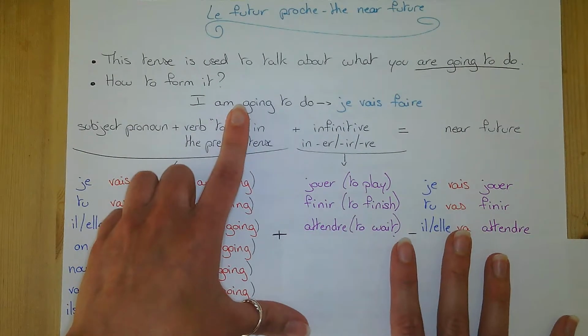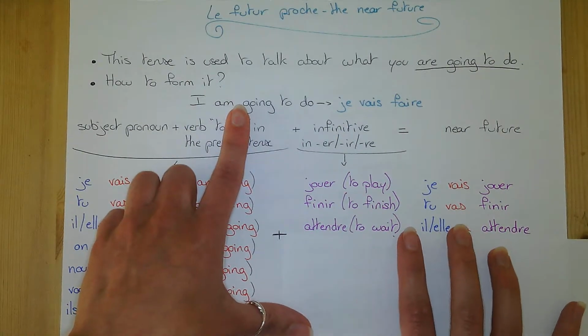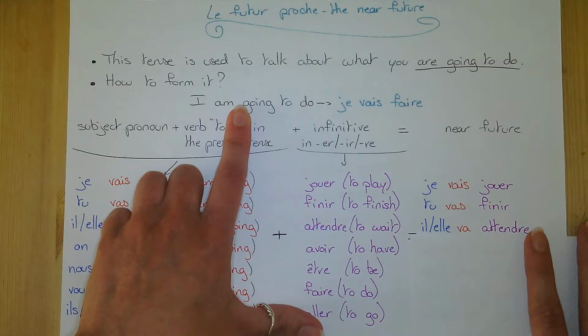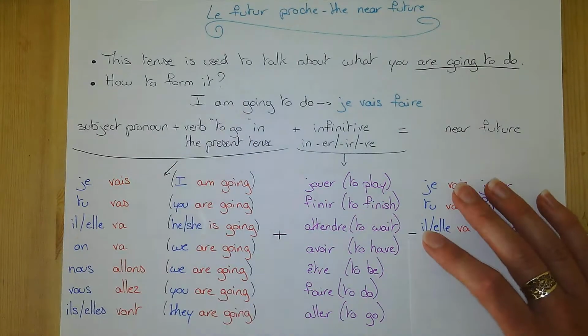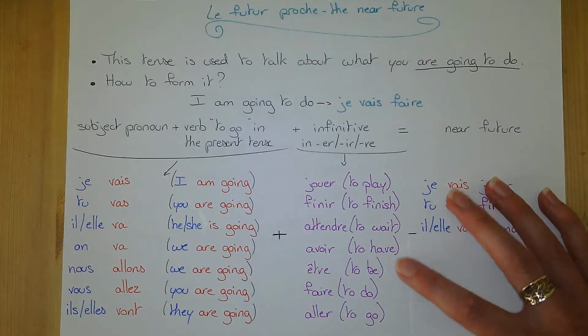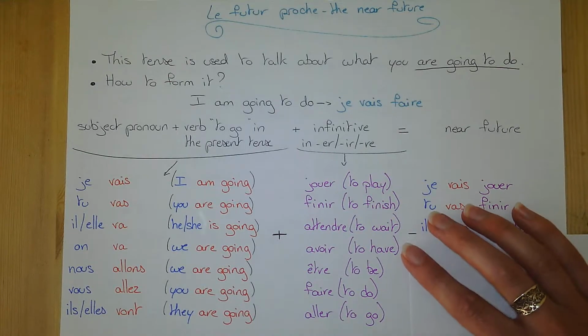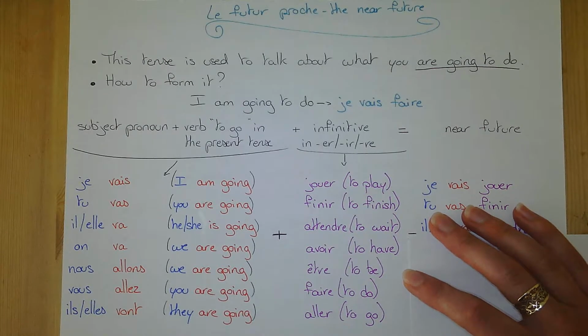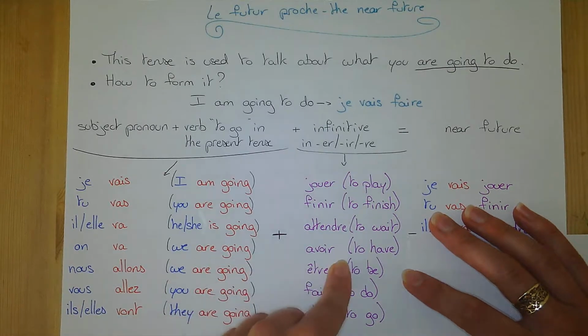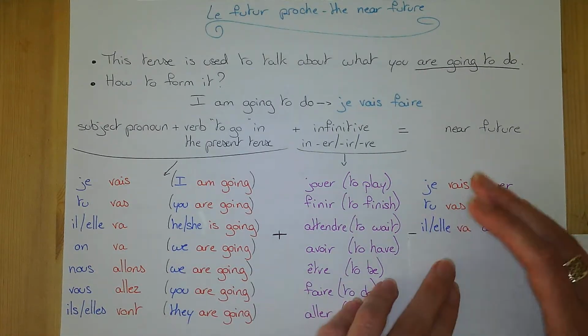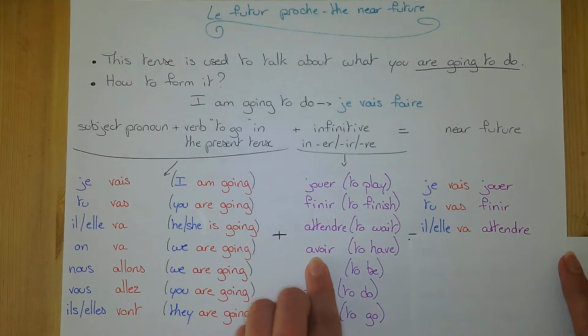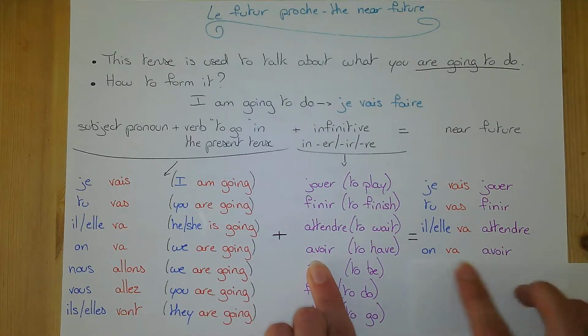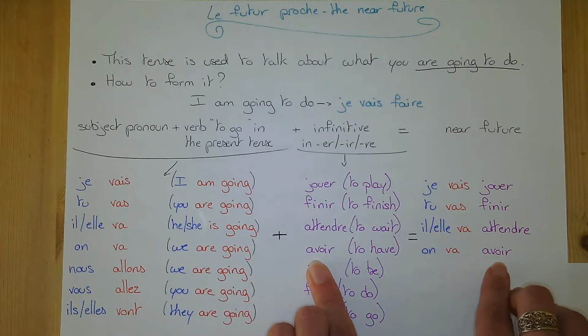Now, I told you there's no irregulars in that tense, but in all the other videos I've made so far, we have always had those verbs as irregulars. Well, here, they follow the normal pattern, so that's the beauty of that tense. If you want to say, we are going to have a nice dinner tonight, to have is avoir. You keep it. Don't change a thing. We are going to have.